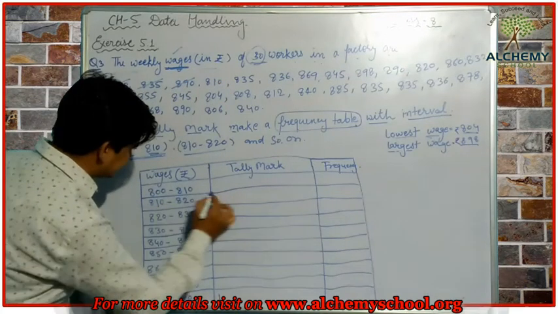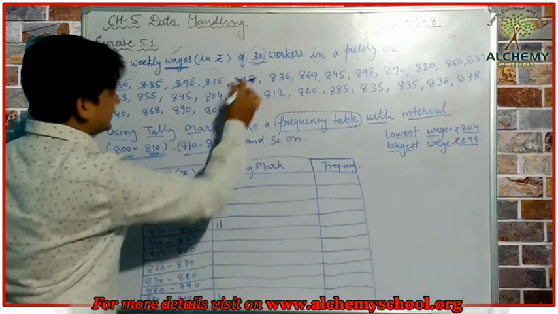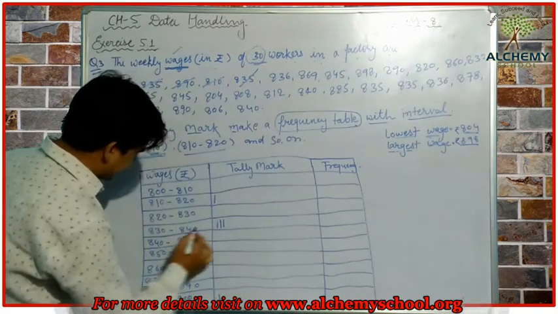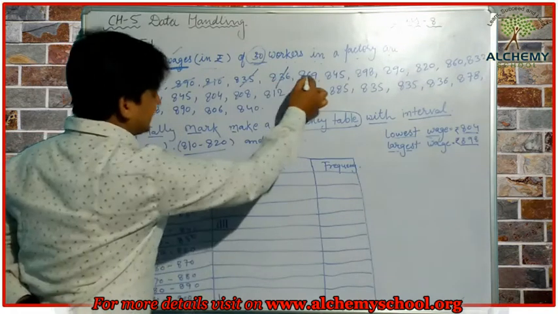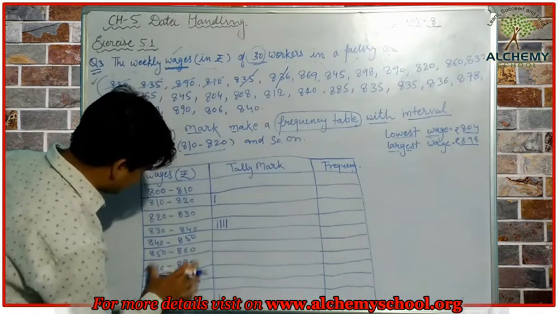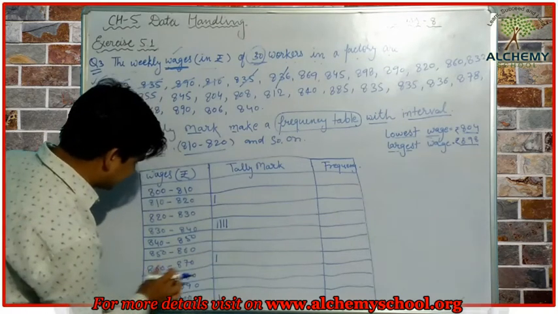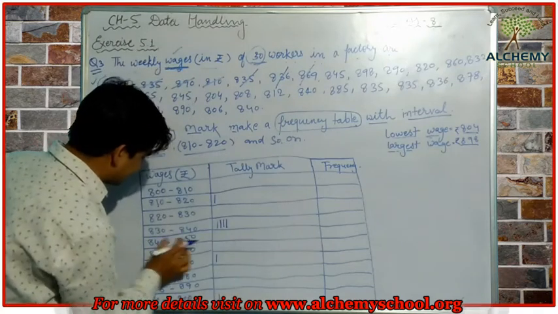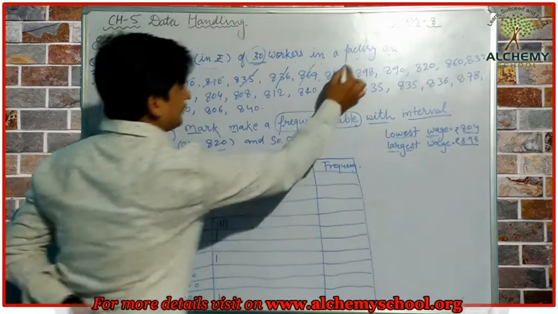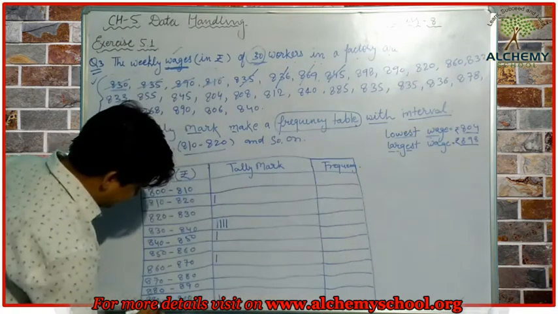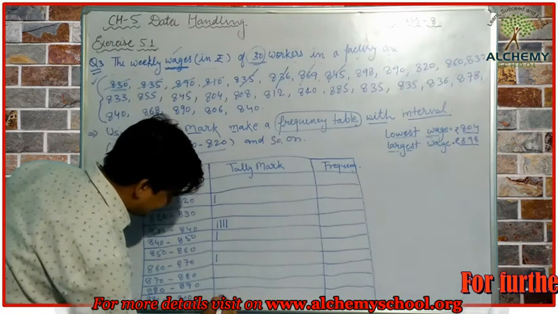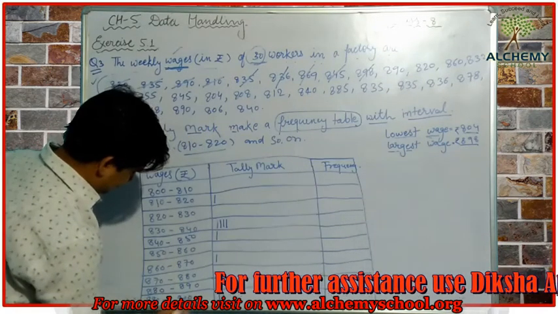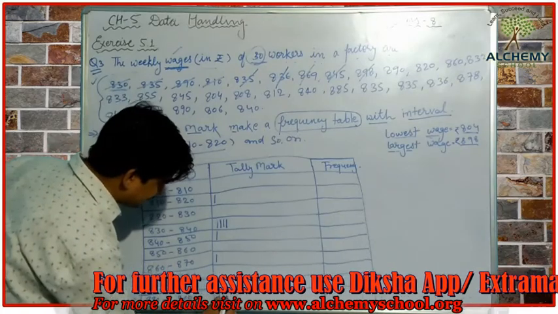810, yes, obviously it is in the second group here. 835 again, 836 again here, 869 will be included between 860 to 870. 845 between 840 to 850, 898 between 890 to 900. 890 will be included in the last group.